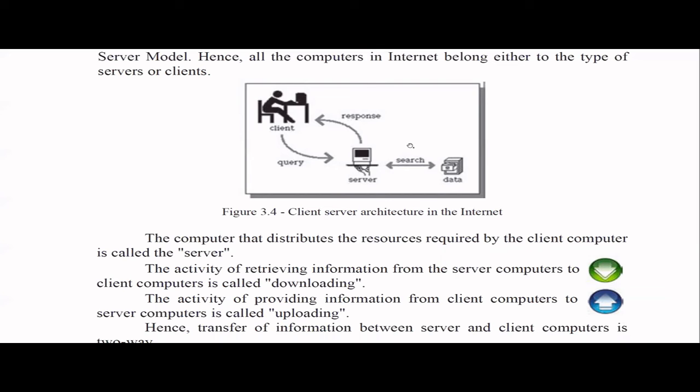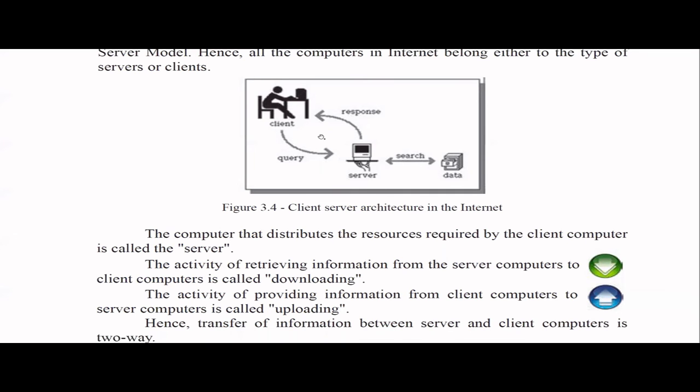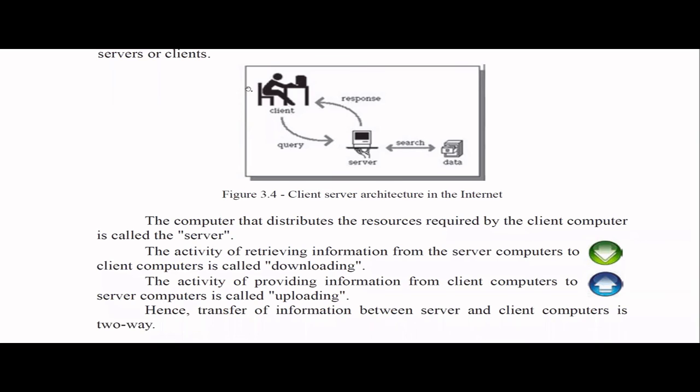We should have so many servers inside a server farm, which can cater to all the client requirements, right? So what happens is the client will request something, and the server will respond, right? So the clients are not very powerful machines, but they are usual machines, right?